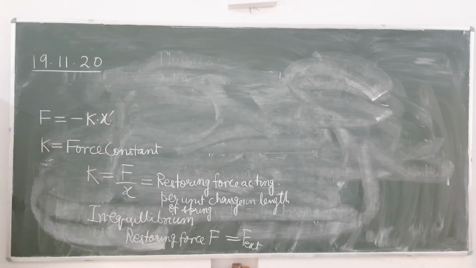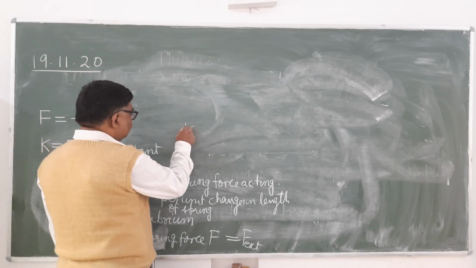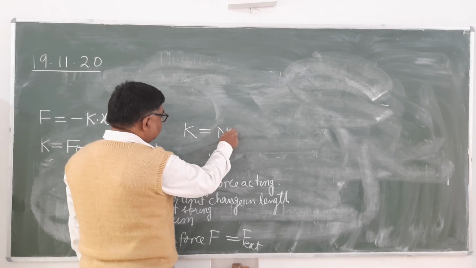Restoring force acting per unit change in length of the spring. Change in length may be contraction or compression, it may be elongation. Contraction means length is decreasing, elongation means length is increasing. Is it clear? What will be the unit of this k? Force is in newton, x is in meter, so Newton per meter. What is the unit of force constant of spring? It is Newton per meter.